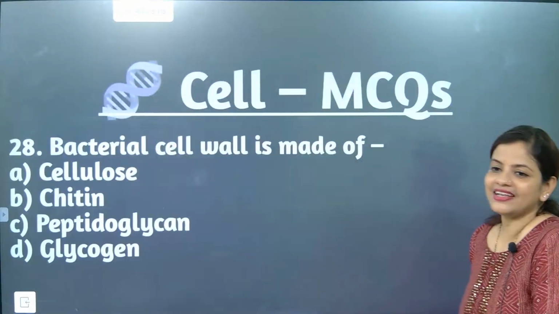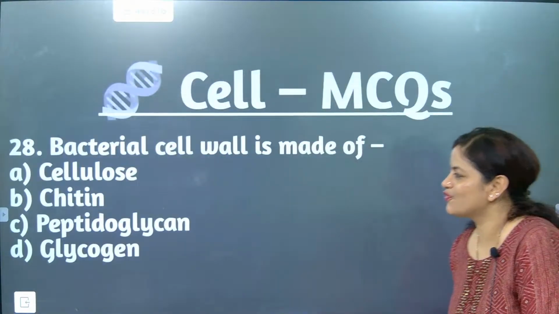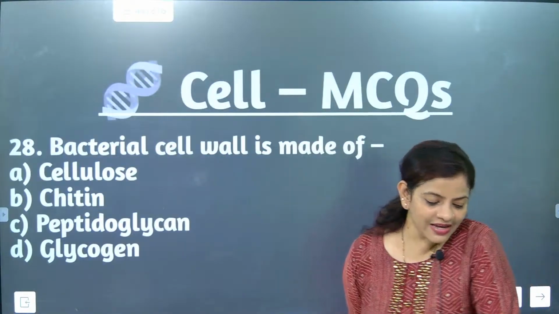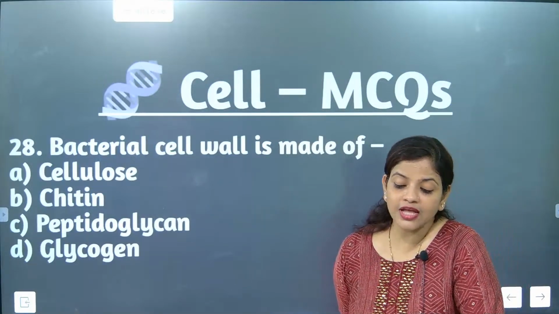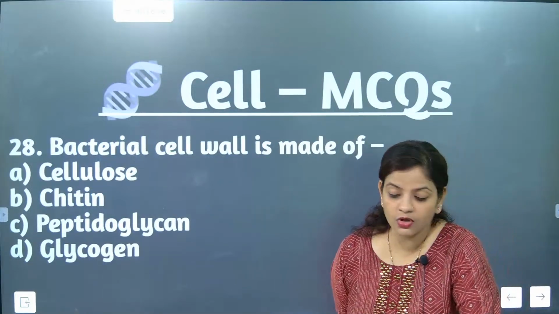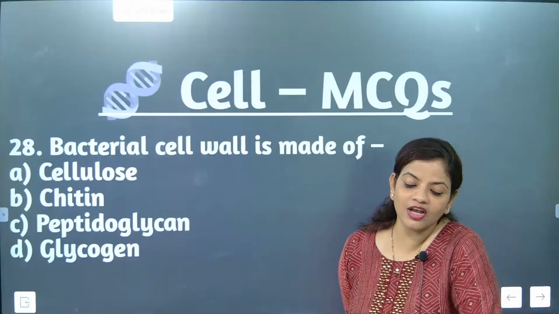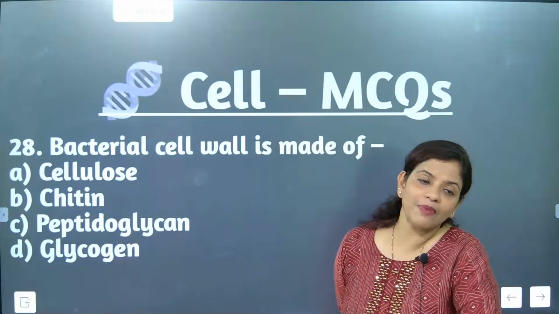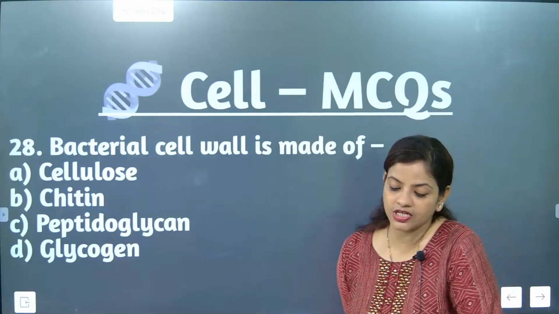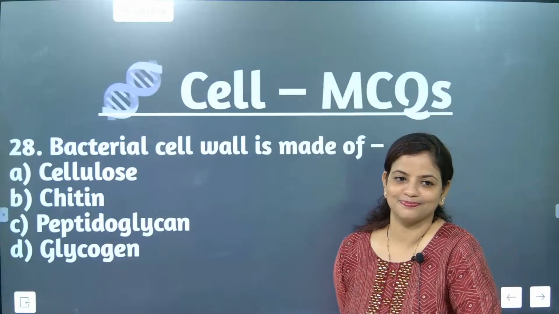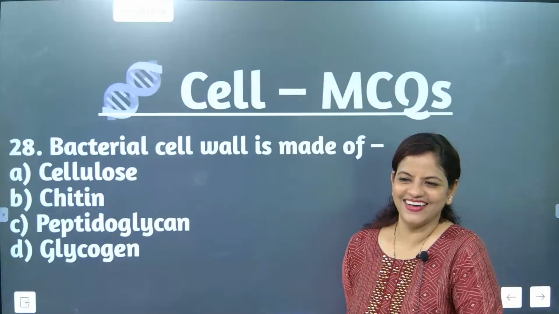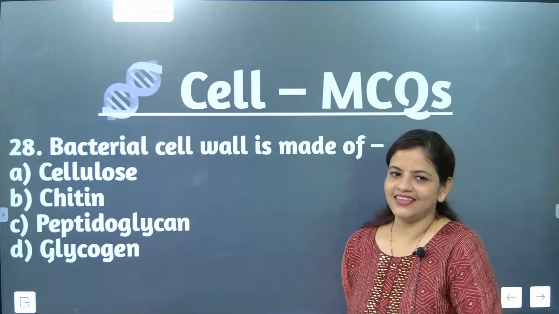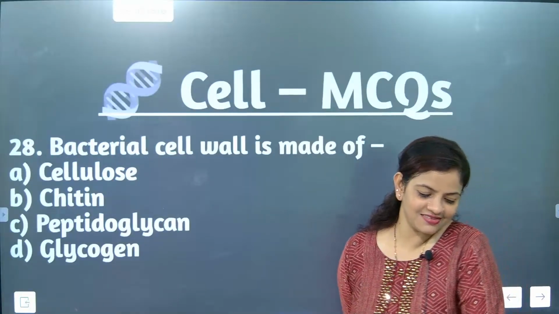Next, the bacterial cell wall is made up of what? You understood that the plant cell wall is cellulose. Now the bacterial cell wall is made up of cellulose, chitin, peptidoglycan or glycogen. Think nicely and say.